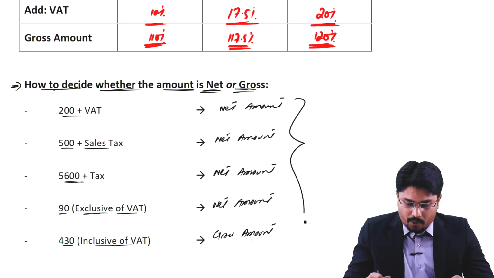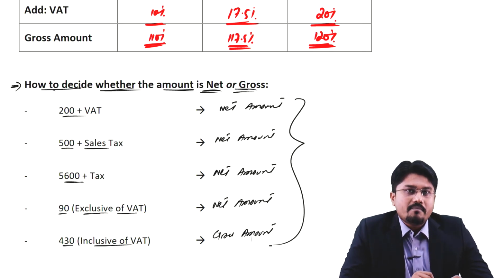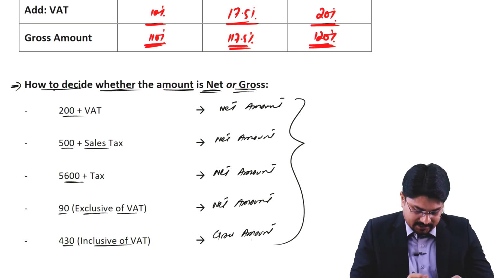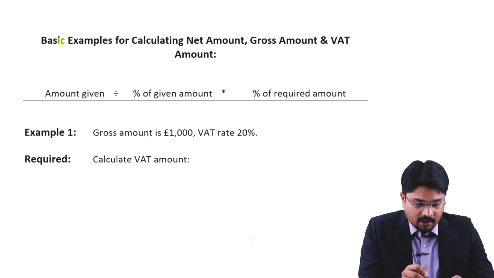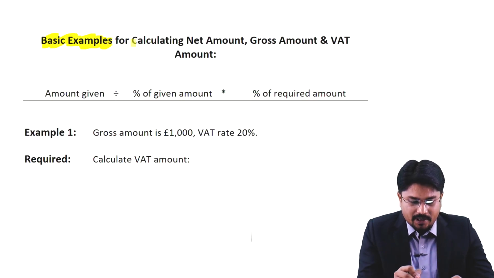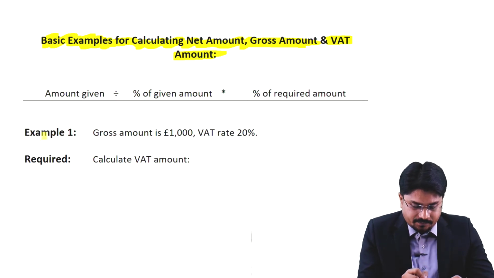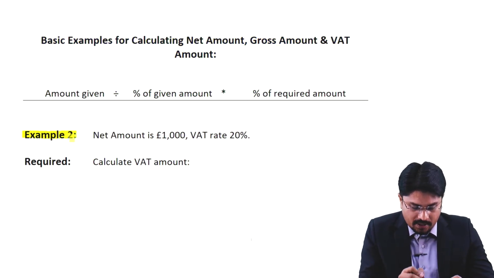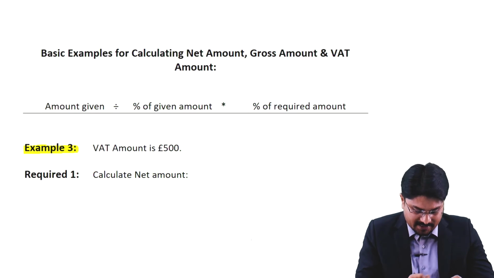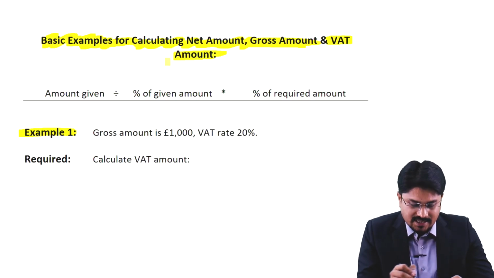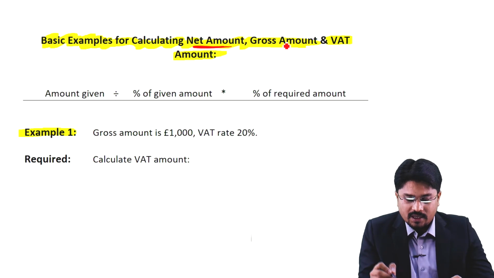So it is very important to understand which amount is given in the scenario and how to arrive at the gross amount or the net amount. For this, we have a few basic examples for calculating the net amount, the gross amount and the VAT amount. In example 1, example 2 and example 3, we have these three examples to understand how we can find the net amount, gross amount and the VAT amount.